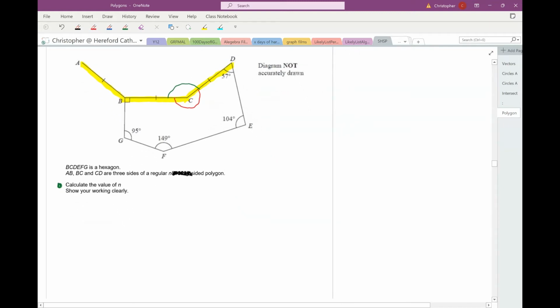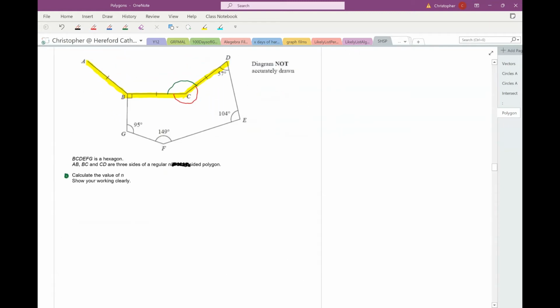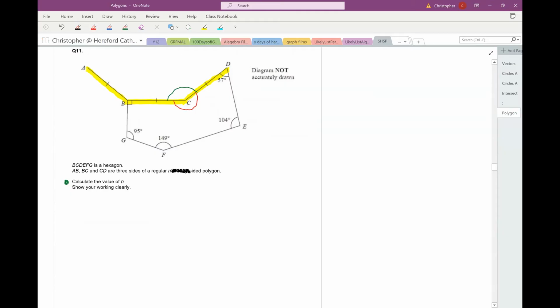Well, the answer is that the red angle is one of the interior angles of the hexagon. It's one of the interior angles of this blue hexagon here. Now, I've been given lots of angles of that blue hexagon, except actually that angle at C. So why don't I work out that angle at C, and then I can do 360, take away that angle at C to get my green angle.